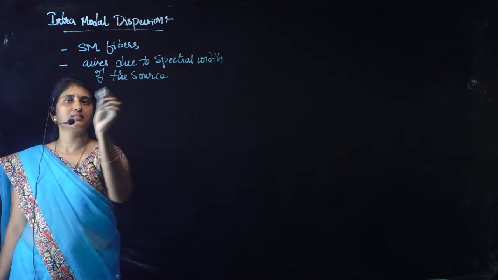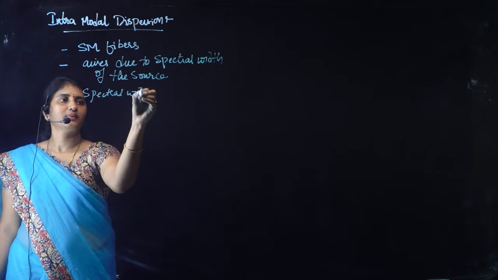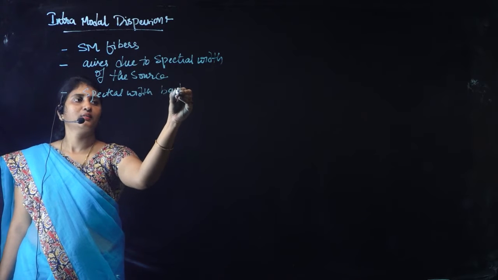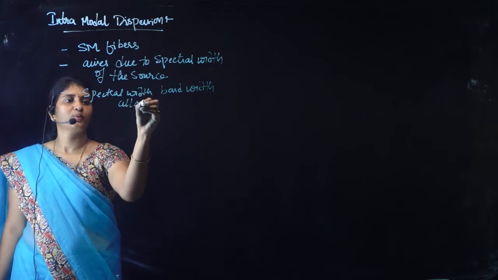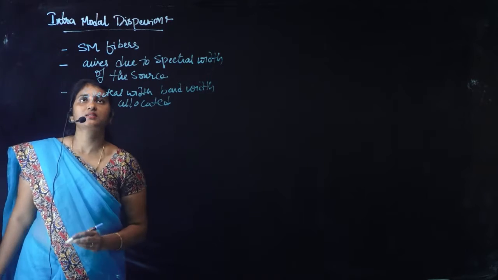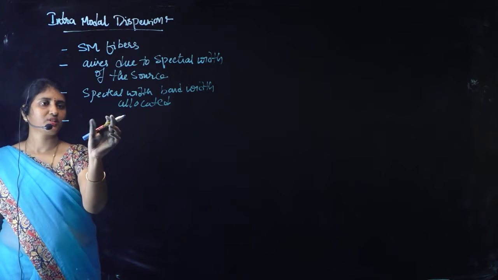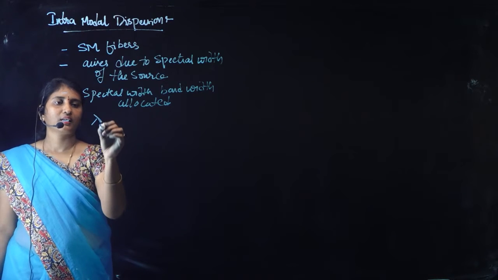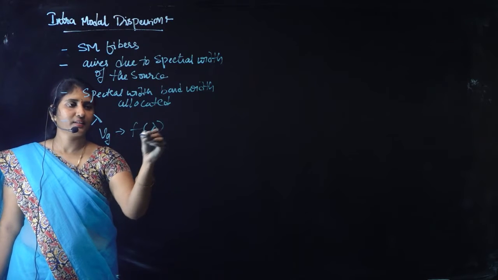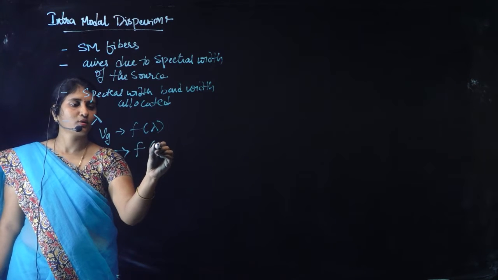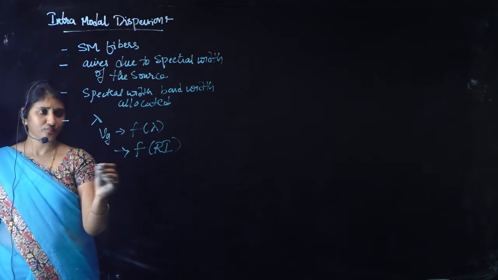Whatever the spectral width that is given by this. What does spectral width mean? Spectral width is the bandwidth, that is the band of frequencies allocated for this mode, right? And this dispersion mainly depends on wavelength. As we know, Vg is a function of wavelength, and hence it will be a function of refractive index.